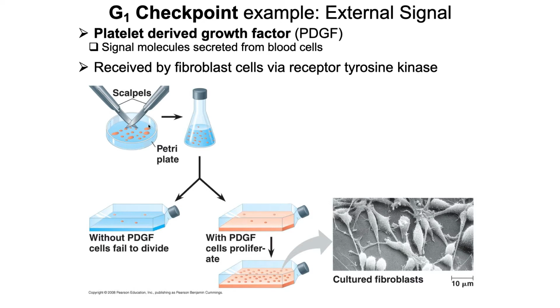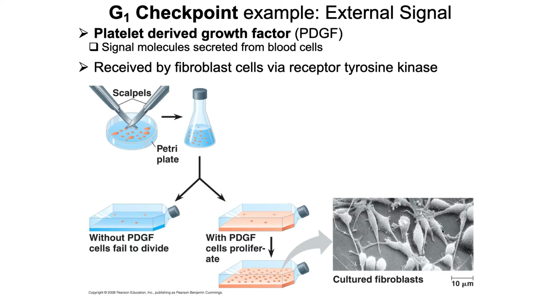We can take some fibroblast cells, we can chop up the tissue, not the cells themselves, put them into a flask, shake it up, pour some of it into a solution that does not have the growth factor, and place some into a solution that does have the growth factor. Allow them to incubate, and the only place where you see cell division is the sample that has the growth factor. And you can see that we have lots of cell division that has occurred.